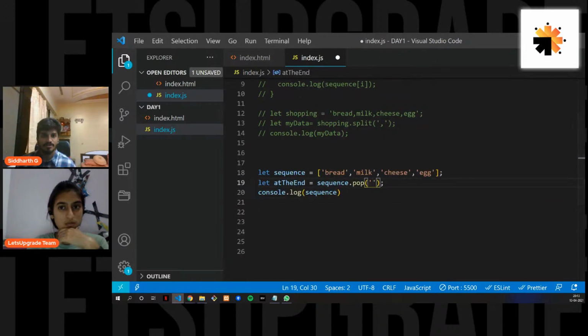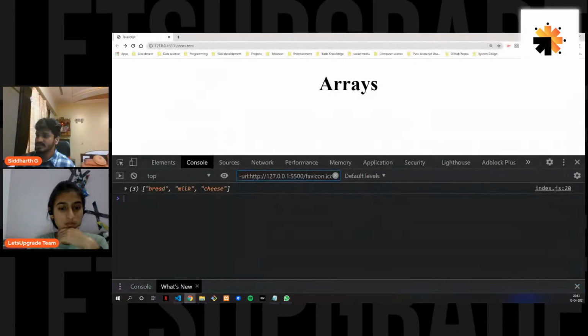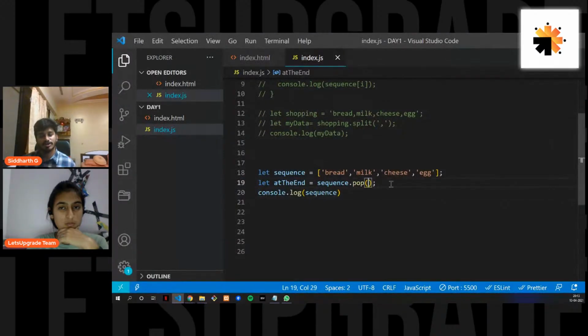When you check here, do you have to give the value of what you want to remove? I don't think you have to put the value, because of course it would create redundancy. So here, bread, milk, cheese, you don't have to put a value inside pop, because pop automatically pops out the last element, whatever it may be. So this array method pop will help you pop the last element from the array.